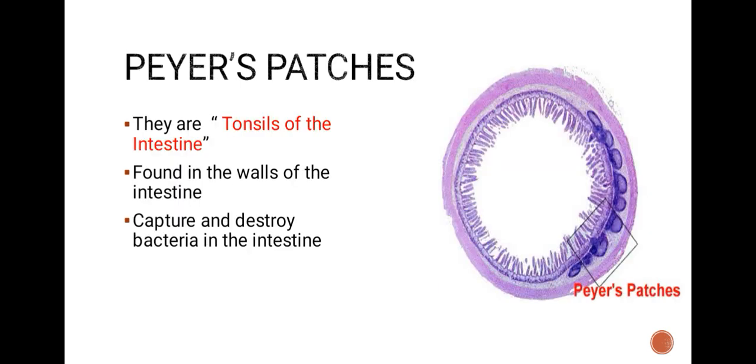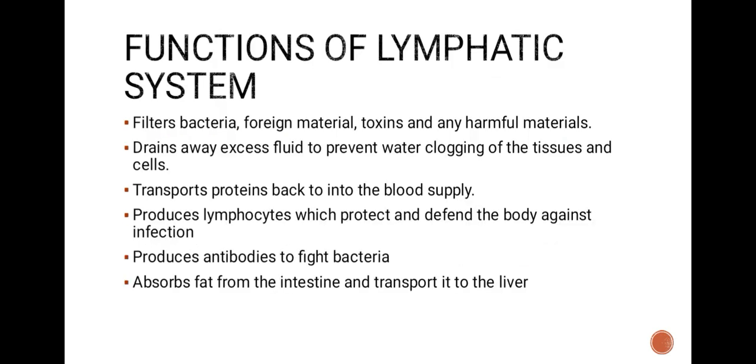They act as lymphatic organs. Then Peyer's patches, the tonsils of the intestine, found in the walls of the intestine, capture and destroy bacteria in the intestine. Then functions of the lymphatic system: filters bacteria, foreign materials, toxins, and any harmful materials. Drains away excess fluid to prevent waterlogging of the tissues and cells.